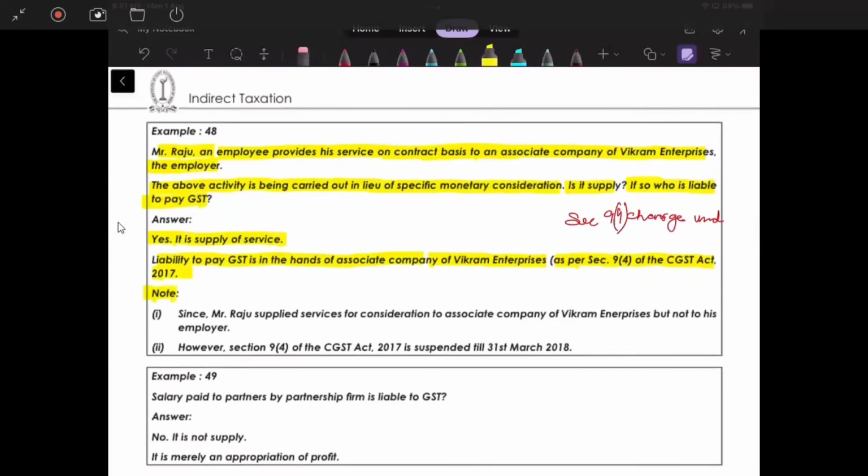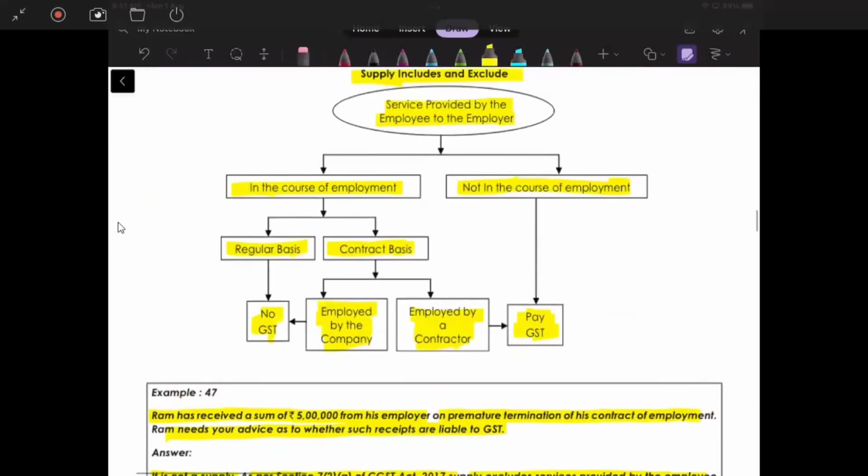Note, since Mr. Raju supplied services for consideration to the associate company, correct? If the same would have been provided to Bikram Enterprise, the employer, it would not be supply of service, correct? Because over here only we have read, if it is in the course of employment, contract basis, employed by the company, then no GST. But it is employed by, means it is employed to the associate company, means on a contractor.